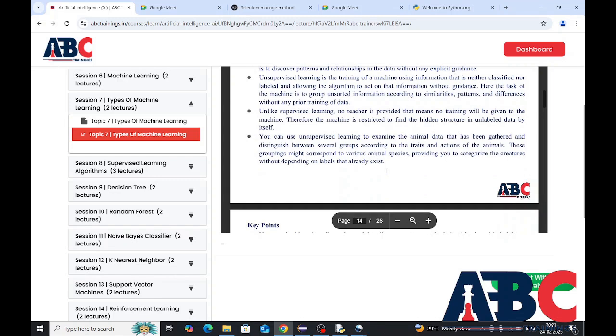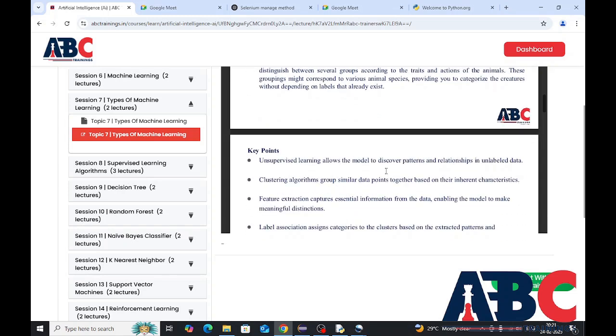You can use unsupervised learning to examine the animal data that has been gathered and distinguish between several groups according to the traits and actions of the animals. These groupings might correspond to various animal species, allowing you to categorize the creatures without depending on labels that already exist.